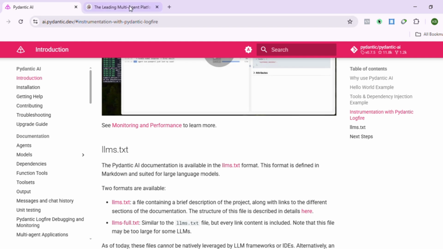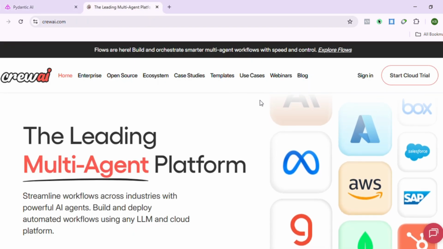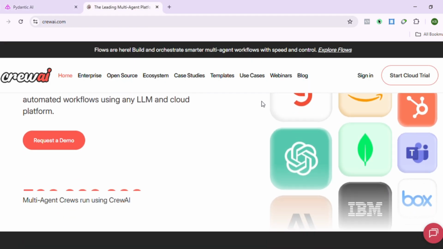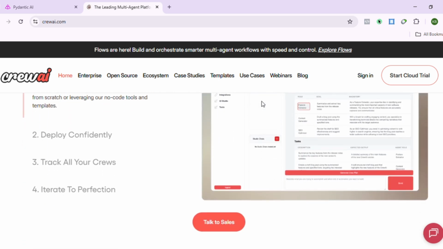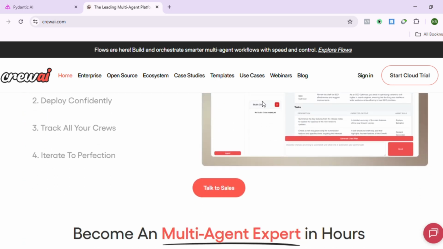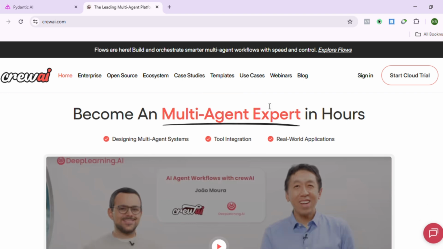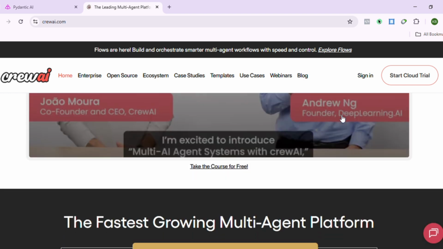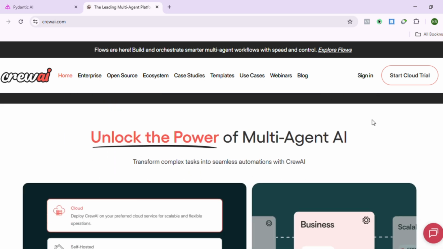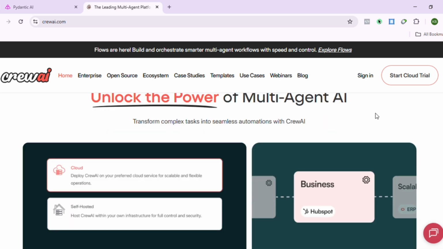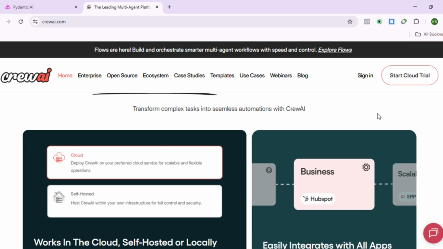And now let's look at CrewAI. This one is designed for collaboration and orchestration. Instead of focusing on single agents, CrewAI lets you organize multiple AI agents into teams and queues. Each agent can have specific roles, responsibilities, and tasks, which makes it perfect if you are building a system where AI agents need to delegate, collaborate, and actually work together, like research teams, customer service flows, or project automation.